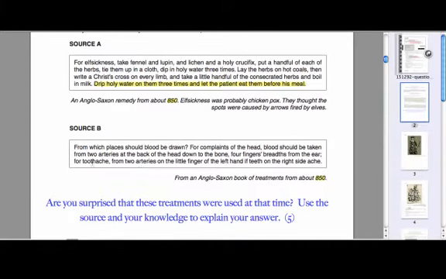And again in source B, from which places should blood be drawn? For complaints of the head, blood should be taken from 2 arteries at the back of the head down to the bone, 4 fingers breadth from the ear. For toothache, from 2 arteries on the little finger on the left hand, if teeth on the right side ache. Again, this is rather strange, so I'm going to be probably highlighting the bit that talks about taking blood from 2 arteries in the little finger for toothache, and that surprises me. Again, no reference to the date. It surprises me because it's toothache and they're treating the finger. That's rather strange to me.